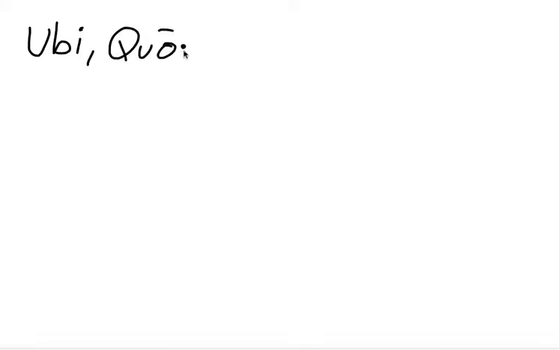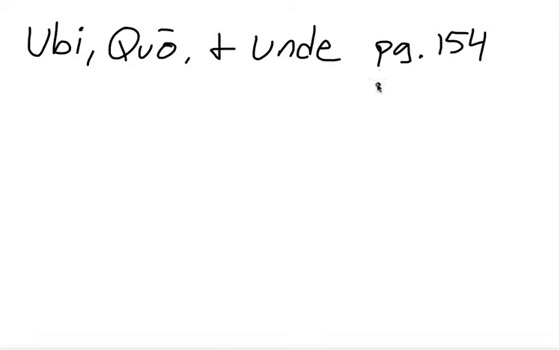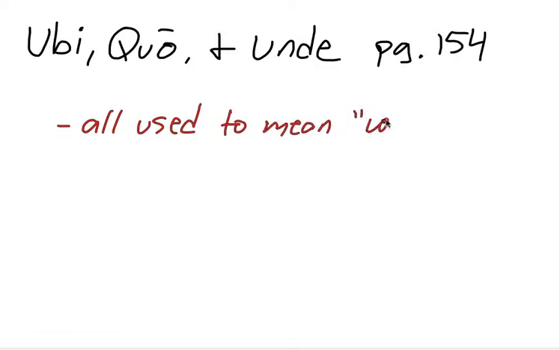Today we're talking about the words ubi, quo, and unde. You can find an explanation of this on page 154 in our book. Ubi, quo, and unde are all used to mean where.